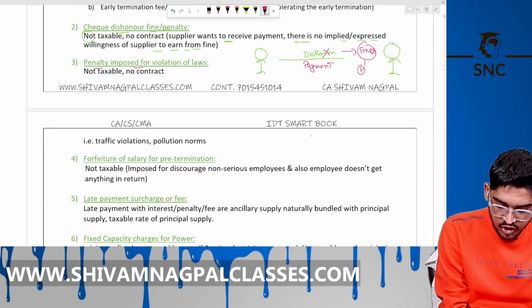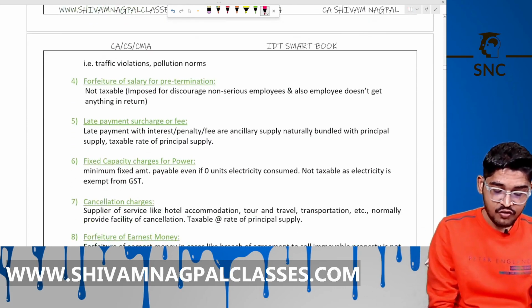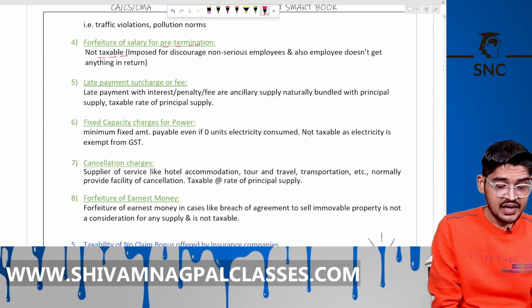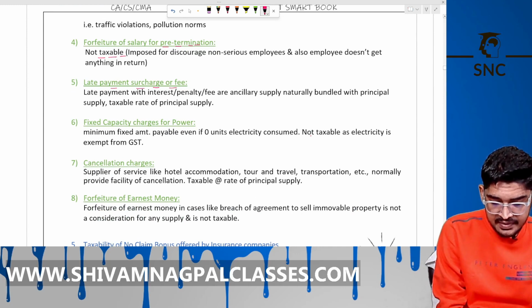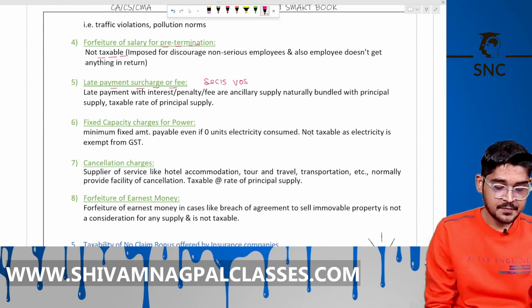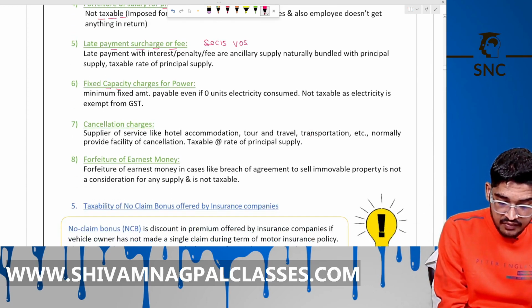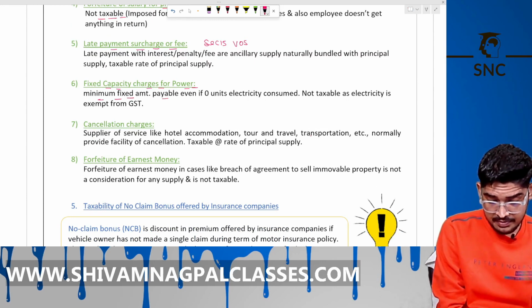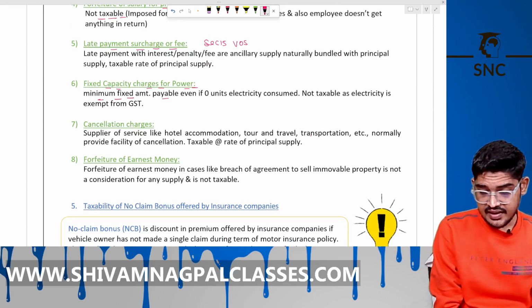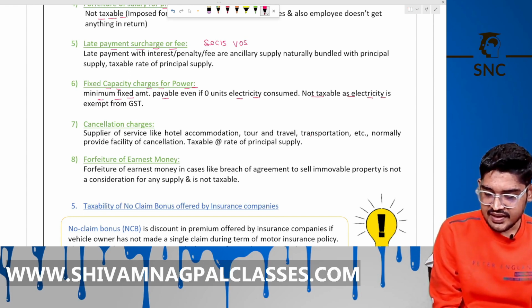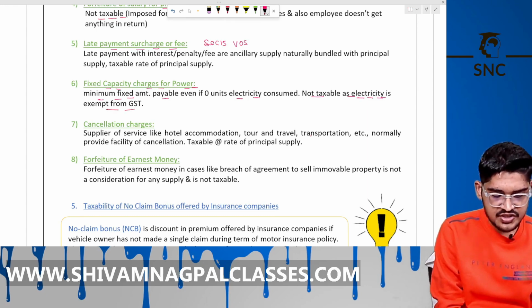Penalty imposed for violation of laws, also not taxable, no contract. Forfeiture of salary for pre-termination, again not taxable. Late payment surcharge and fees, as per section 15, will become part of value of supply. We know that. Then fixed capacity charges for power, the minimum fixed amount payable even if 0 units of electricity is consumed, is not taxable. Electricity is exempt from GST. It is not covered under GST, right?